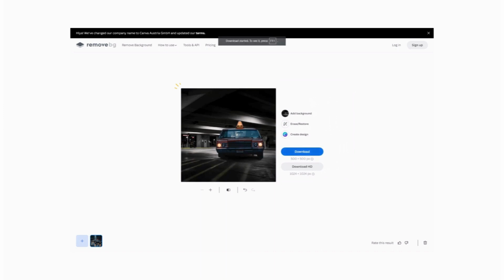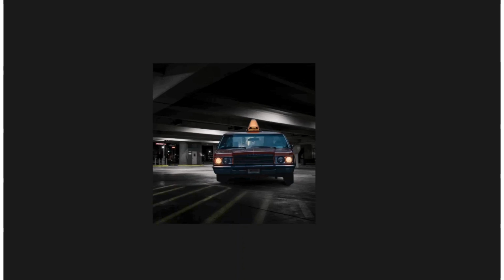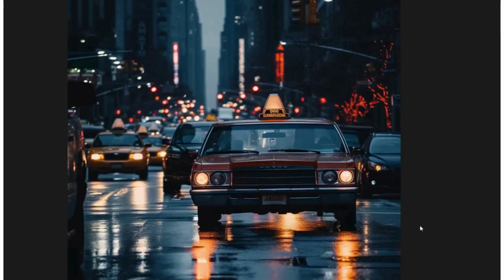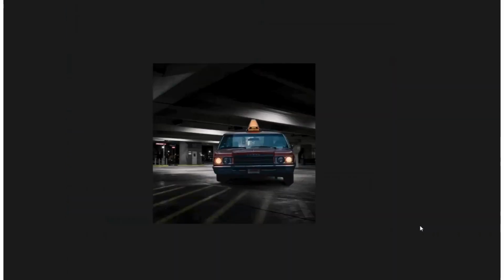Okay, I've decided to park the car in the garage. It surprisingly looks pretty realistic, don't you think? So, to sum it up, we started with the car in a busy street, and then, after working some Remove.BG magic, we've got the car neatly parked in the garage.